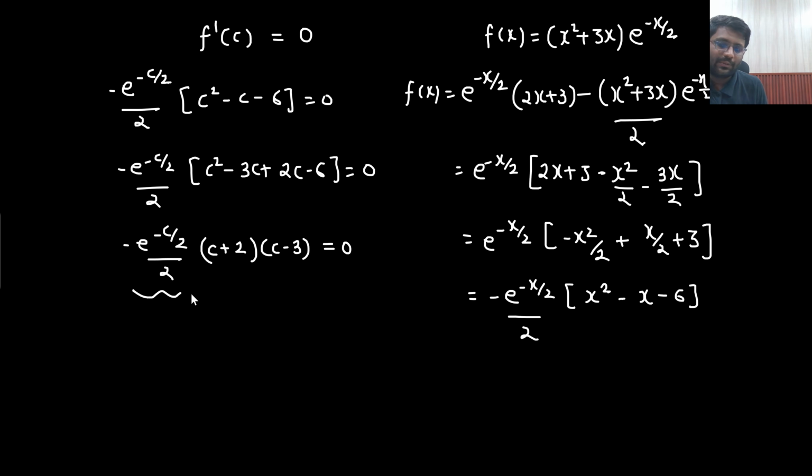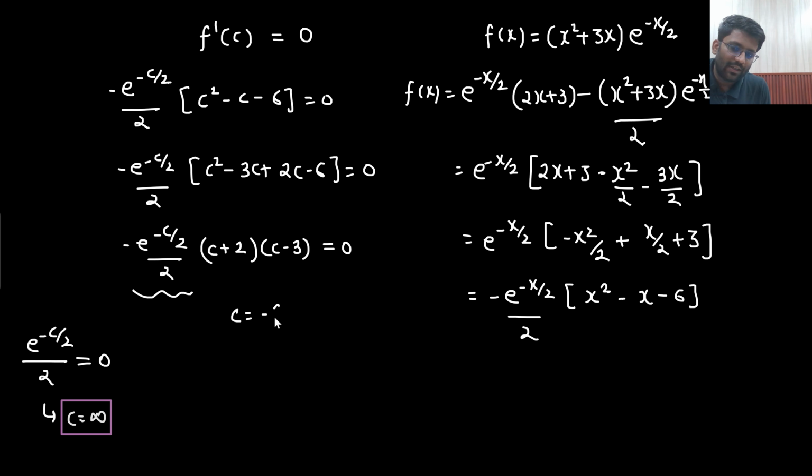Now this part will always be positive, no? This part can never be 0. What I mean to say is that e to the power minus c by 2 divided by 2 can never be equal to 0. It would be 0 only at c tending to infinity. When c is infinity, e to the power minus infinity is 0. So forget about this part. From here what you are getting is c equals minus 2 and 3.